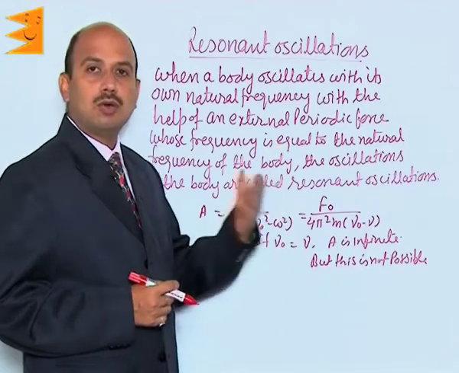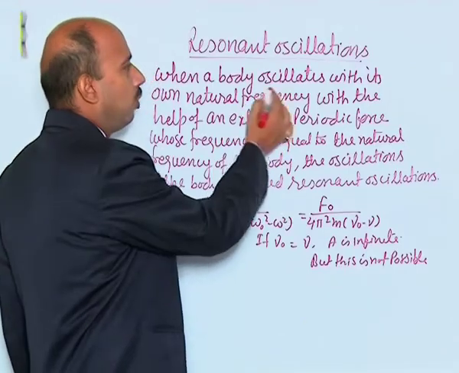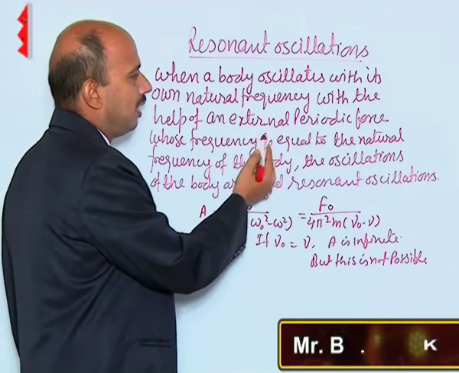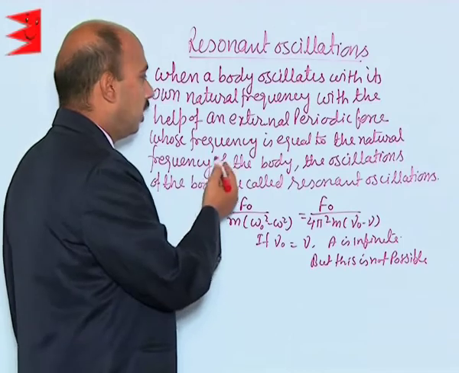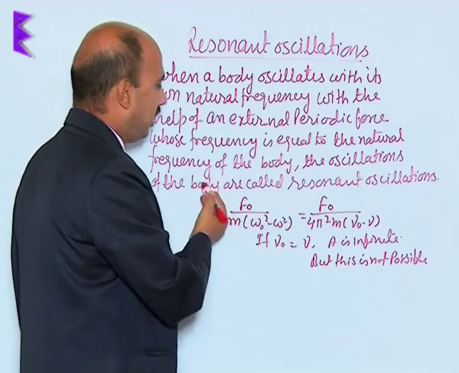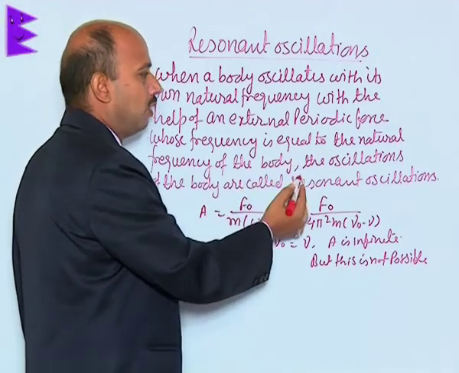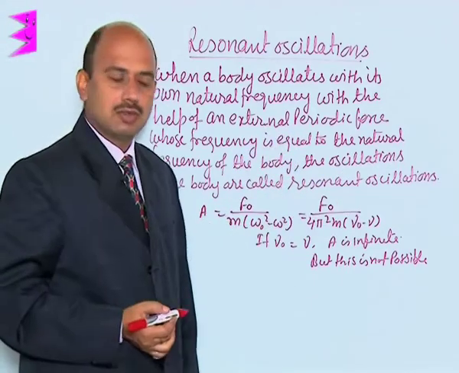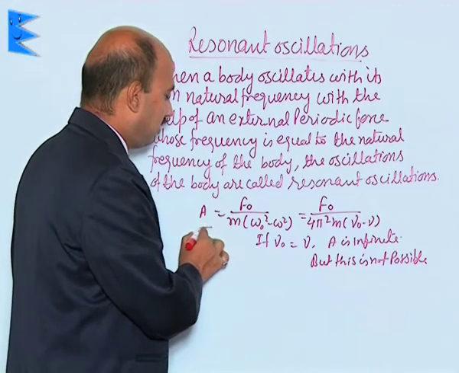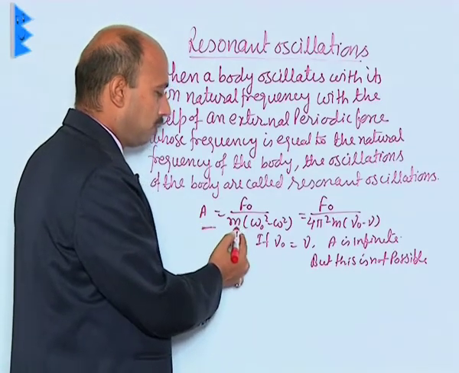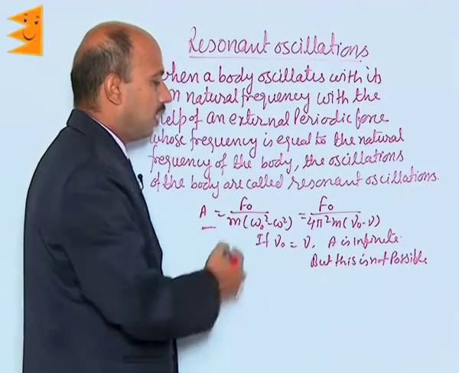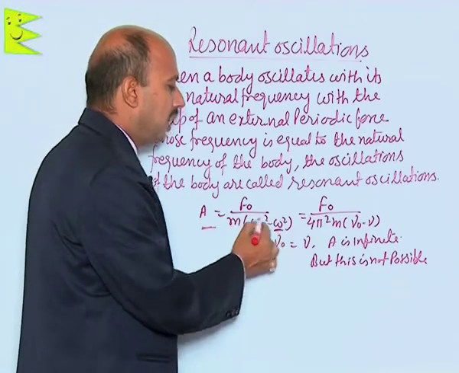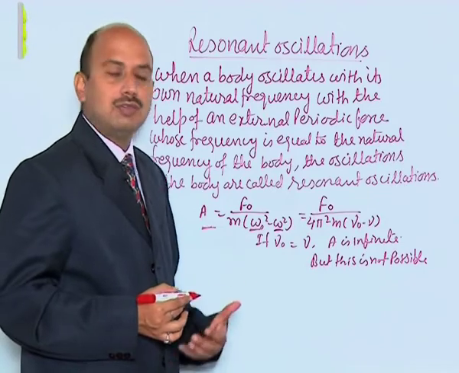Now see resonant oscillations. When a body oscillates with its own natural frequency with the help of an external periodic force whose frequency is equal to the natural frequency of the body, the oscillations of the body are called resonant oscillations. We have done this relation previously, A is equal to f naught upon m into omega naught square minus omega square. Omega naught is the natural frequency and omega is here actually the frequency of the oscillation due to driving force.